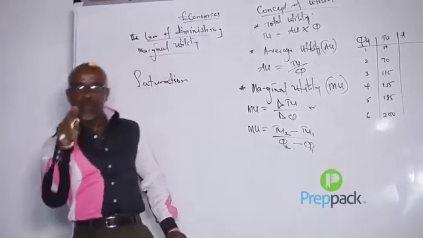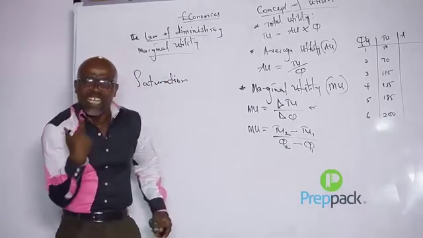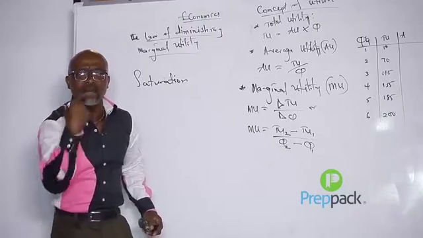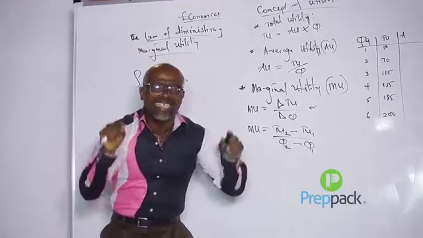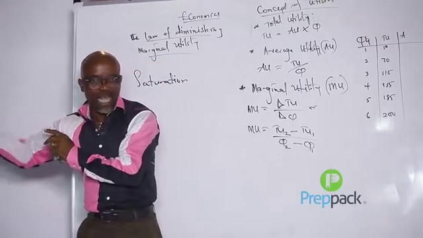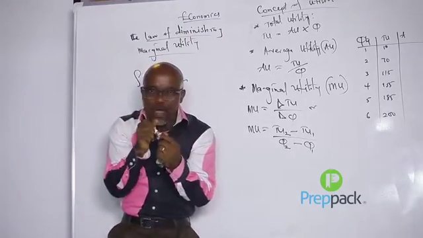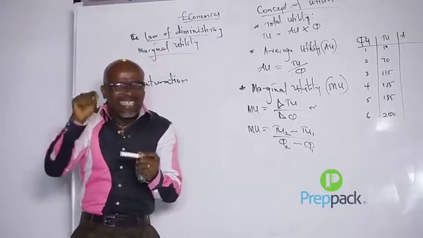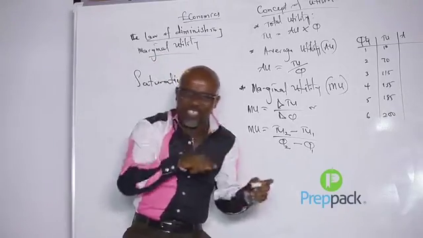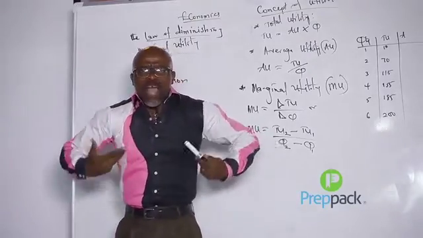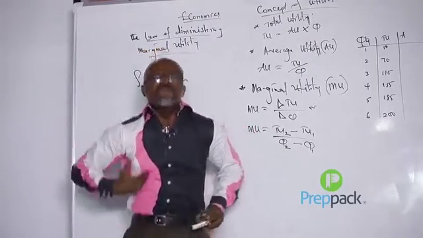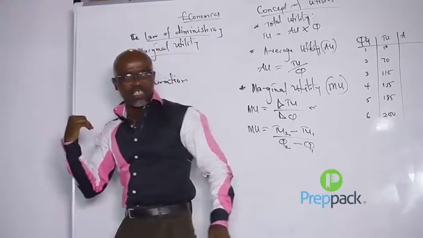But if you go beyond that saturation point, the law of diminishing marginal utility sets in, which means the more you consume, the more dissatisfaction you get. That's what they call disutility. You consume to the point where you become uncomfortable and inconvenienced. That's where the law sets in.